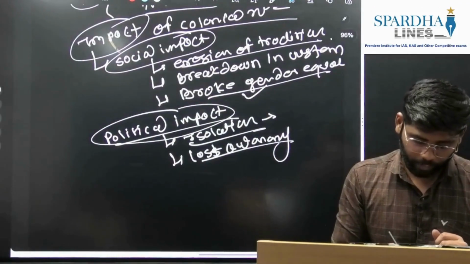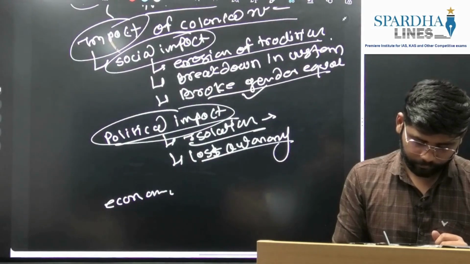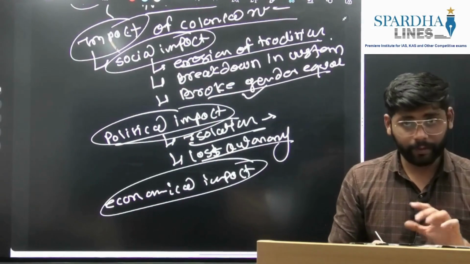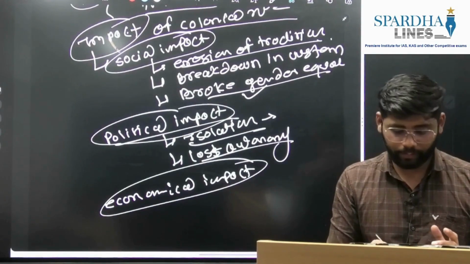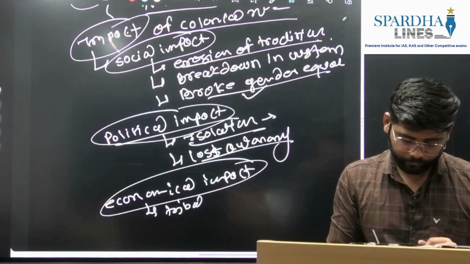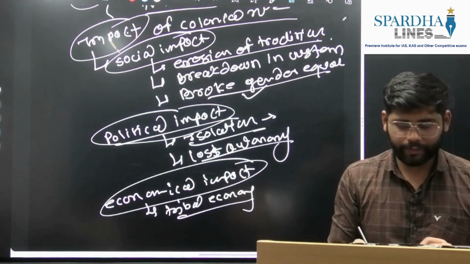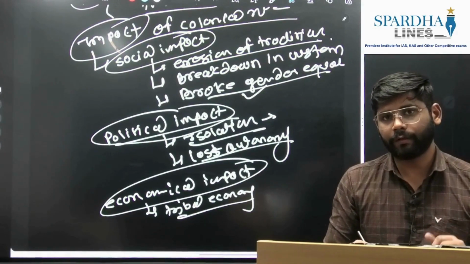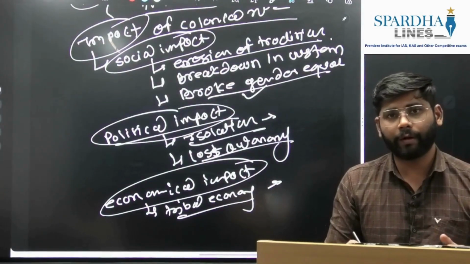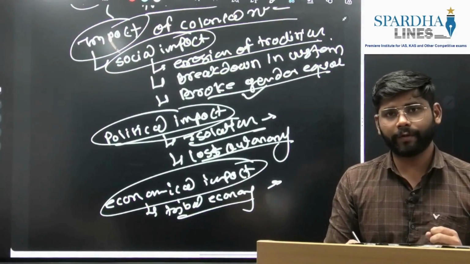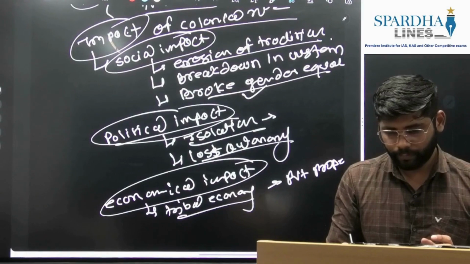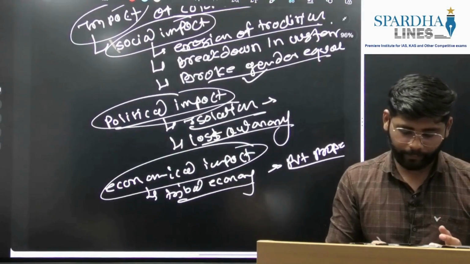Then we'll move towards the economic impact. It impacted the tribal economy. First, if we see land relations, the lands were owned communally, but British policies like new land settlement policies led to the emergence of private property. This aspect you can write here.